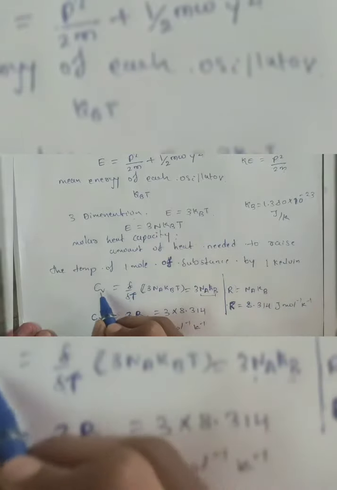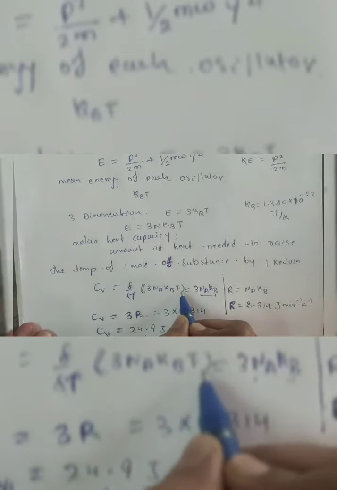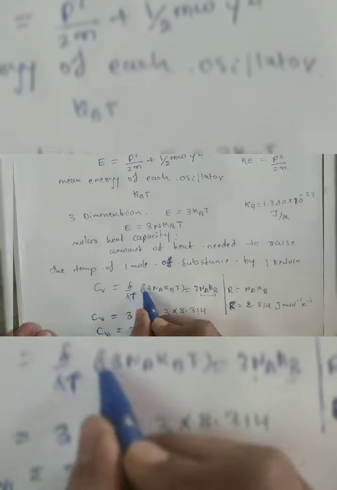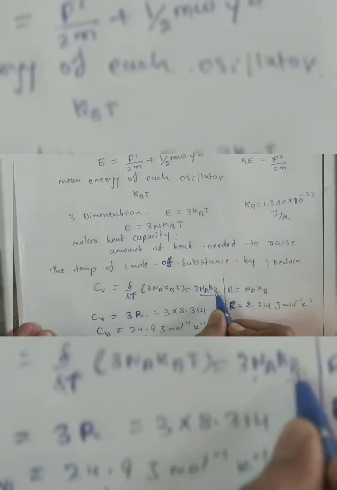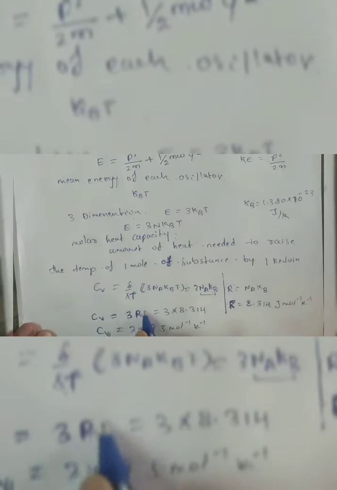Cv = ∂/∂T of the energy of 1 mole, which is 3 N_A k_B T. Differentiating with respect to T, we get 3 N_A k_B. N_A is Avogadro's number and k_B is Boltzmann's constant; their product is the gas constant R = N_A k_B = 8.314 J/mol/K. So Cv = 3R = 3 × 8.314 = 24.9 J/mol/K.